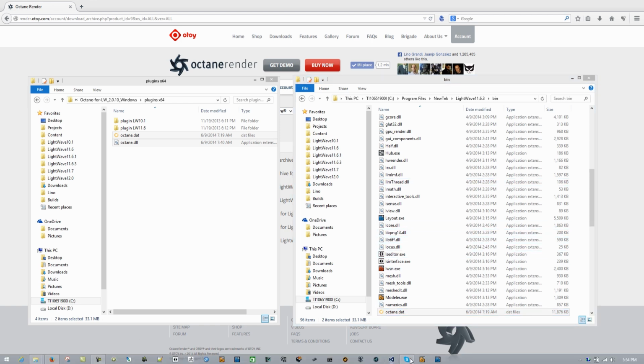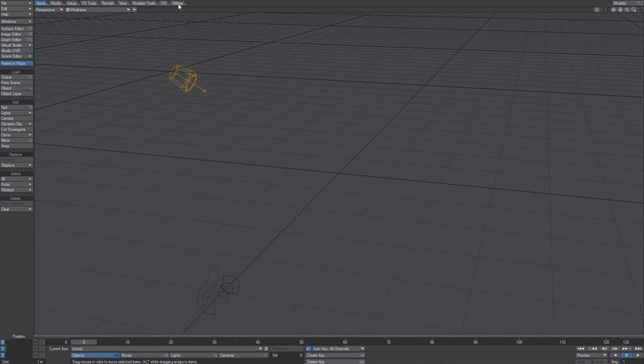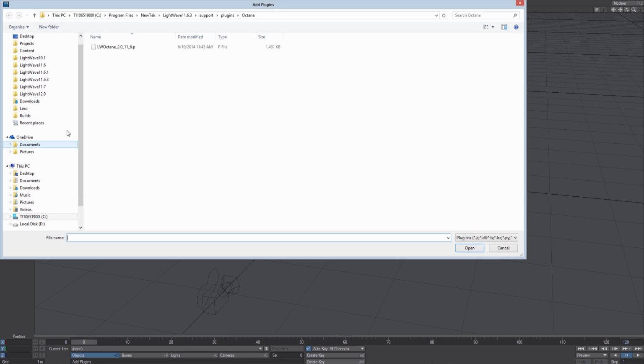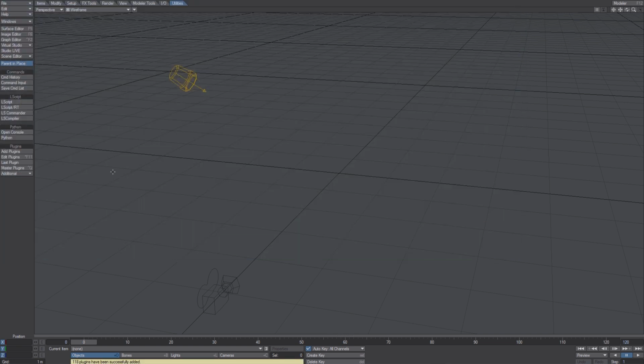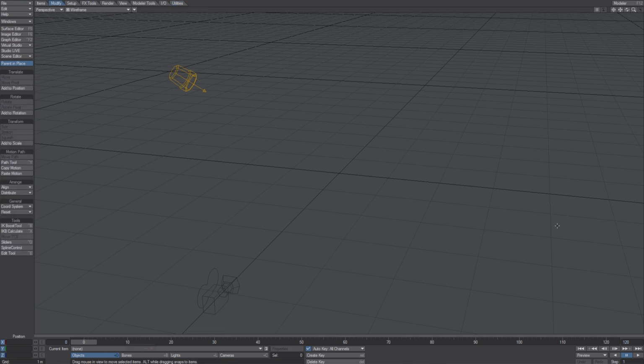Now we can finally open Layout, and under Utilities, select Add Plugins and add Octane. Now we can add the Octane menus to our menus.